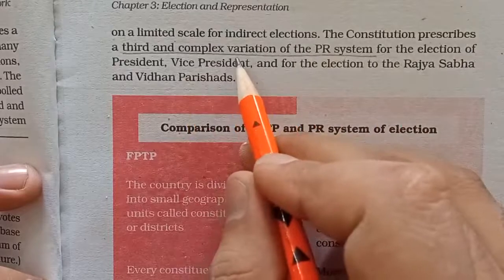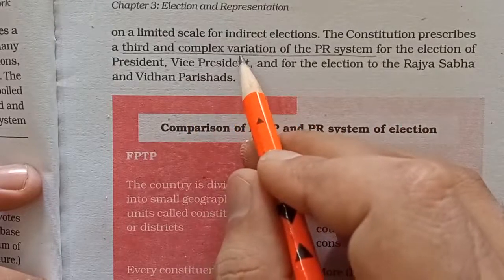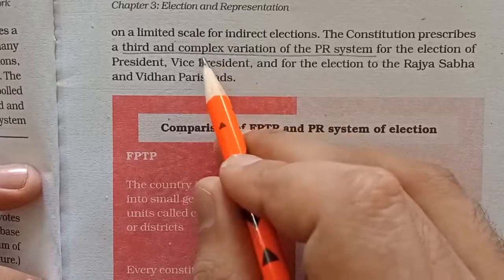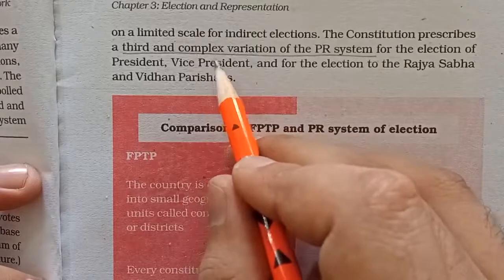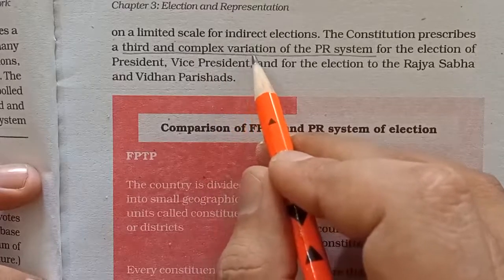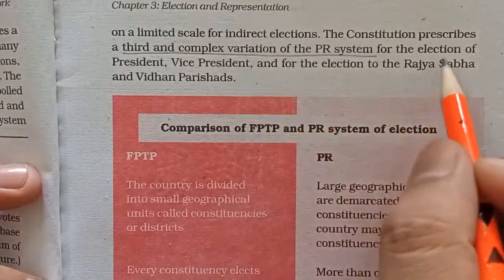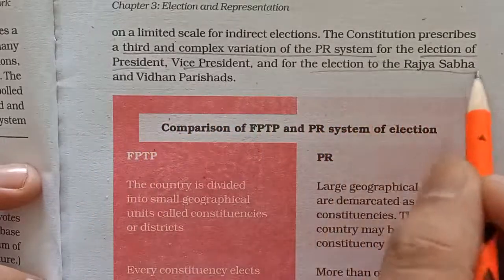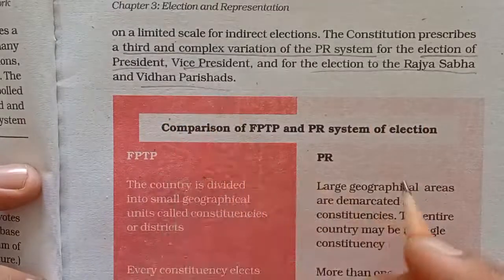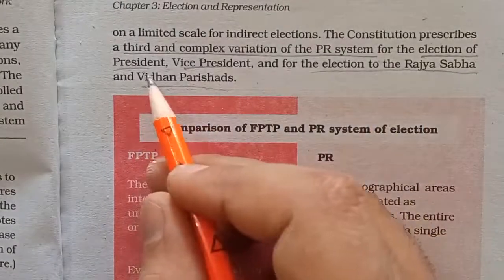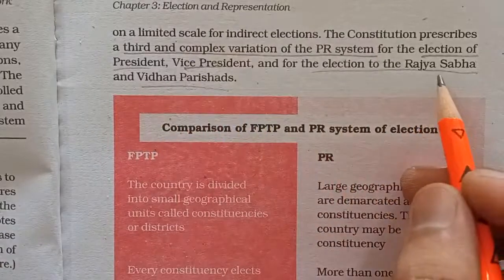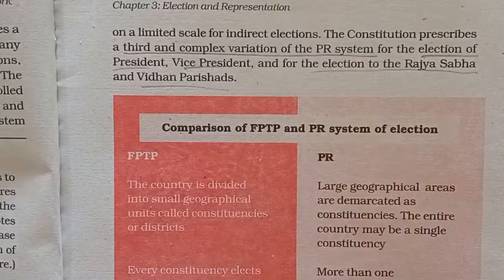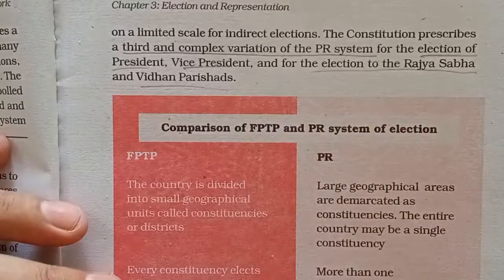Two variants we have seen. One is followed in Israel and Netherlands, the other is followed in Portugal and Argentina, and the third variant is very complex in nature. It is a modified version, I would say, which India has prescribed in the constitution. And we use this for the election of president, vice president, and for the election of Rajya Sabha. You have to remember, and Vidhan Parishads. So these are the four things: election of president, vice president, Rajya Sabha, and Vidhan Parishad. These are the places where in India we use the more complex variation of PR system.